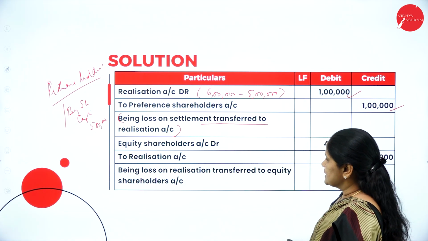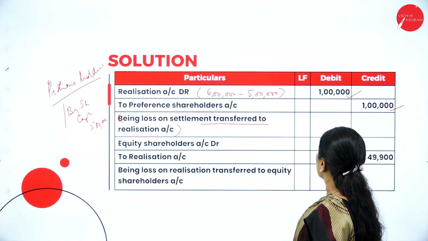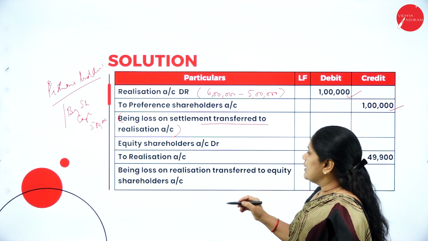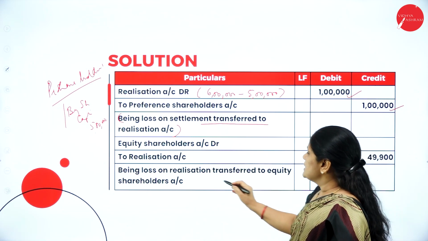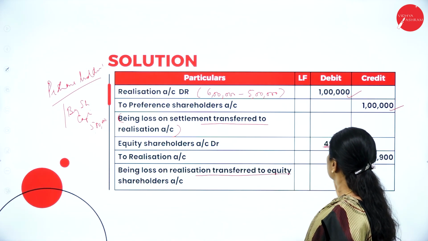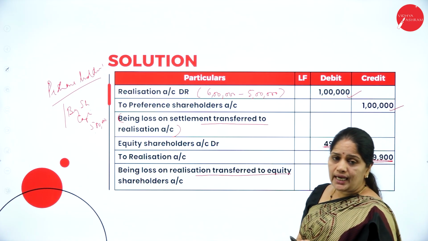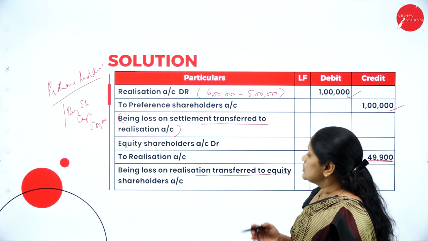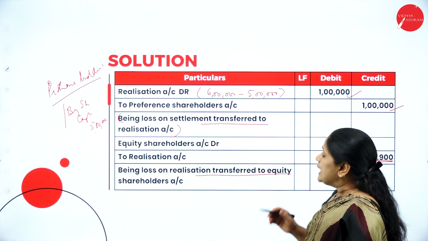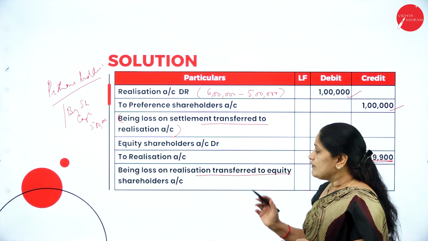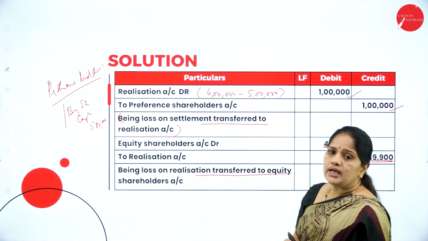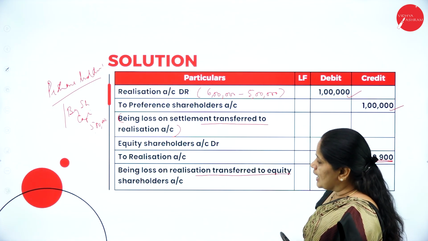Then next, equity shareholders account 49,900 to realization account 49,900. This is the extra payment made to the equity shareholders. That extra payment also is a loss to the company which has to be transferred to the realization account.